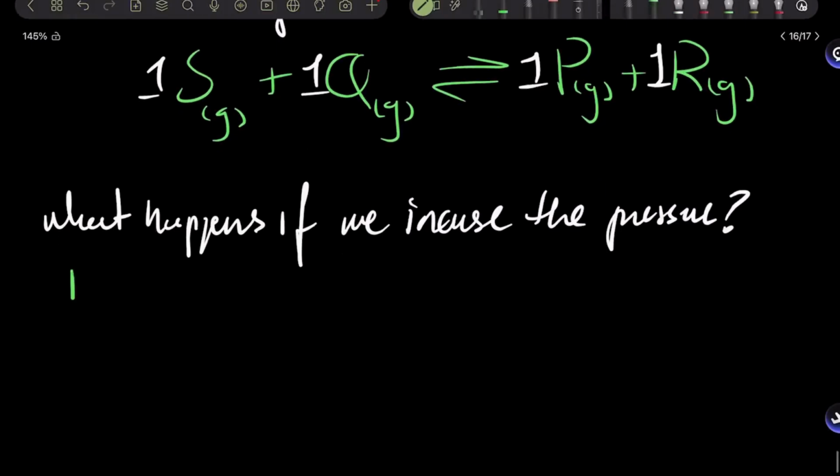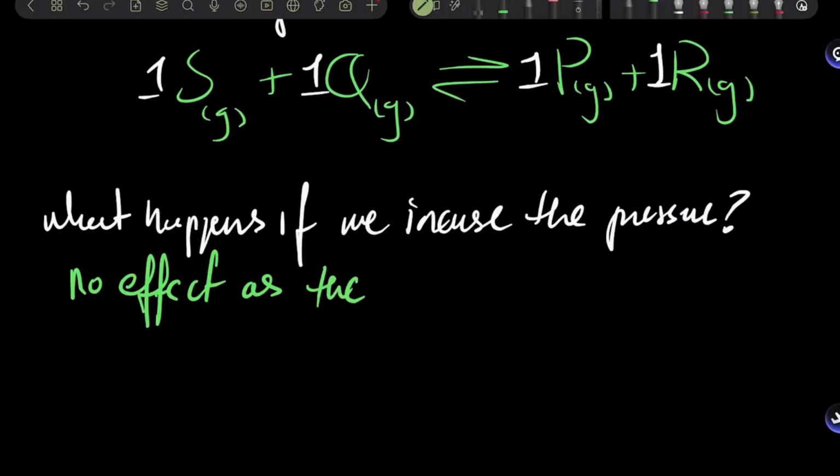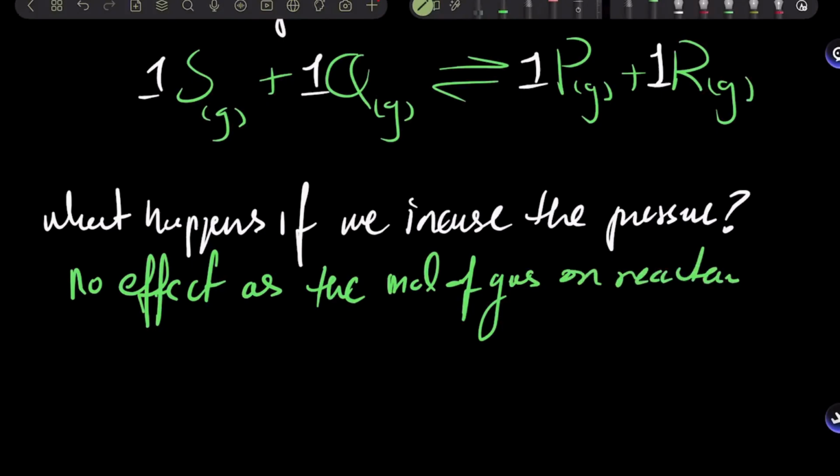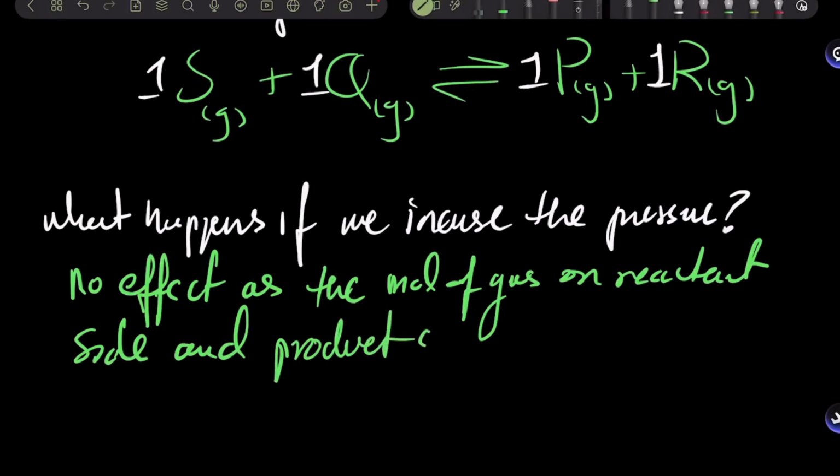This is right. No effect as the moles of gas on reactant side and product side are equal.